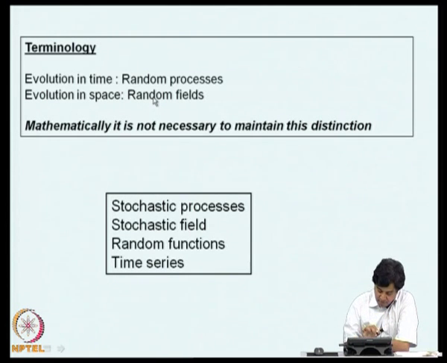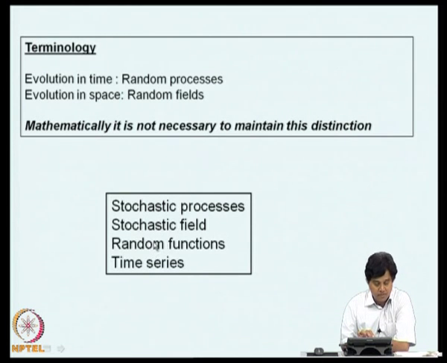There are other terms that are used to describe random process, that is stochastic processes, stochastic field, random functions, time series, and so on and so forth. So, for the purpose of this course, we will take that all these are synonymous. Although in a given context we can usefully maintain certain distinctions, in this course it is not necessary.